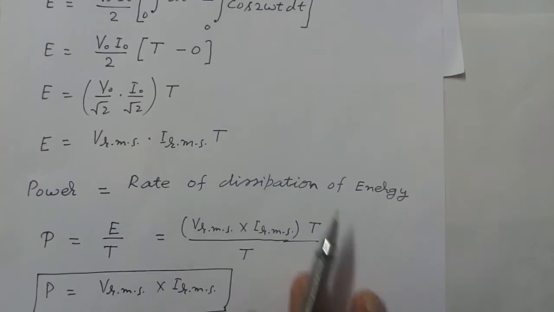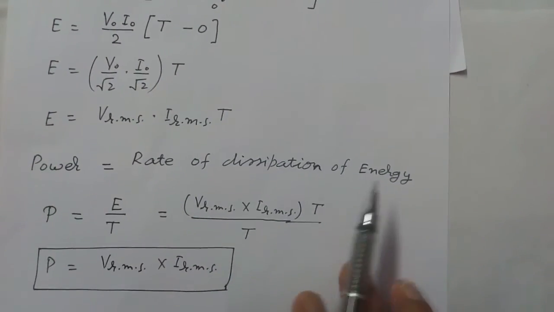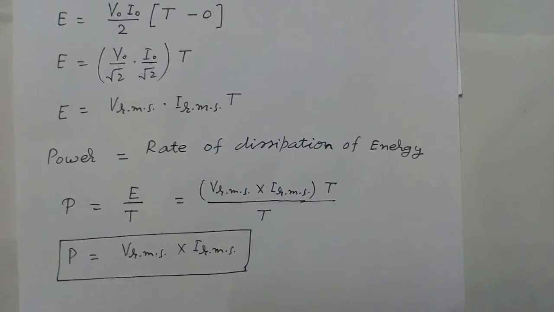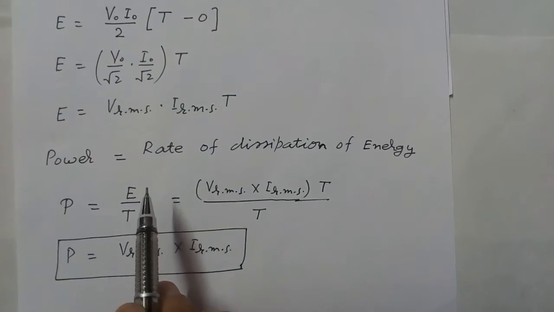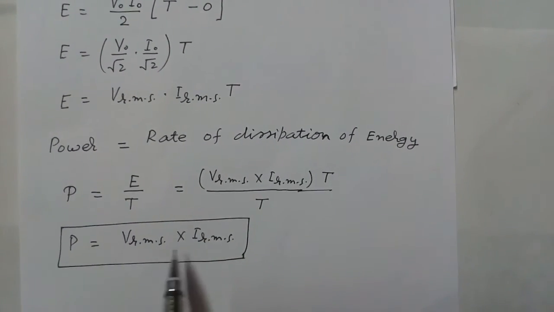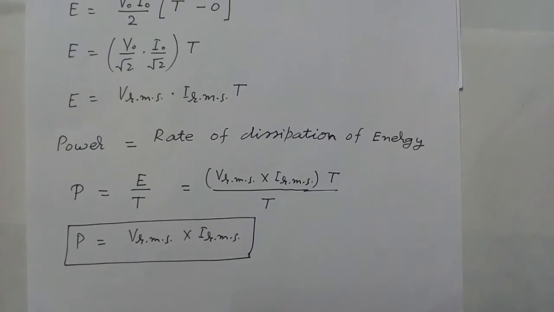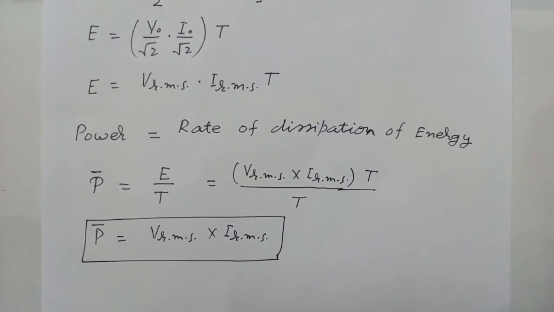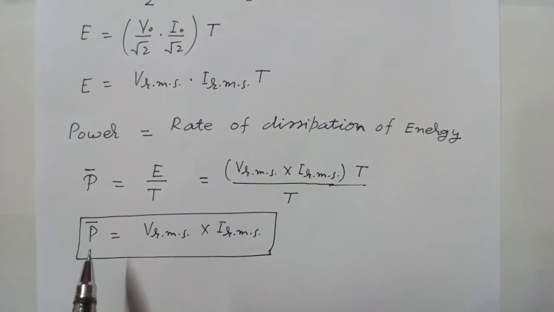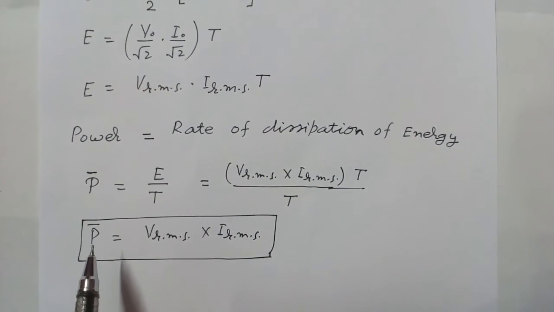Now power is the rate of dissipation of energy. So P is equal to E upon capital T. So power dissipation P is equal to E upon capital T. This is equal to V RMS into I RMS. Since voltage and current are changing with time, therefore for this power dissipation we may write average power dissipation P.